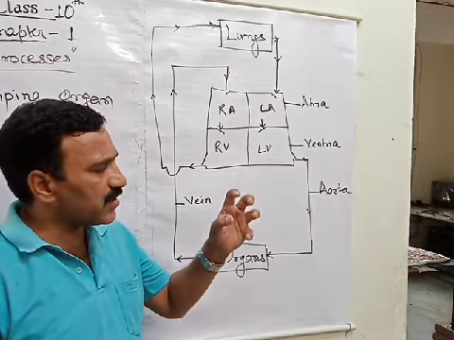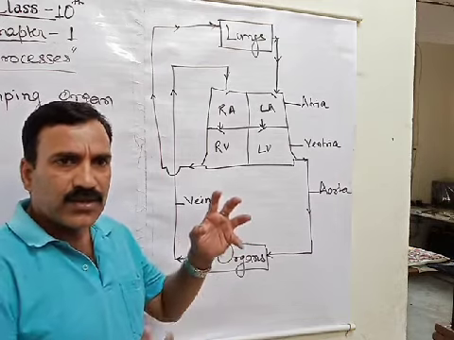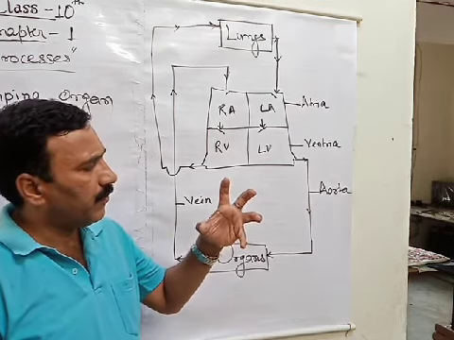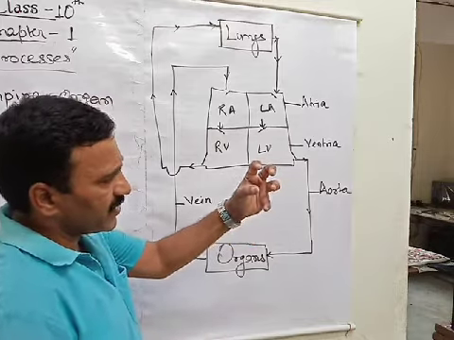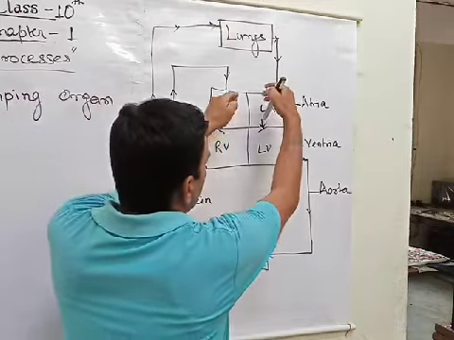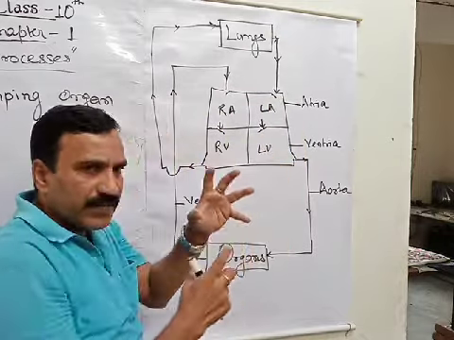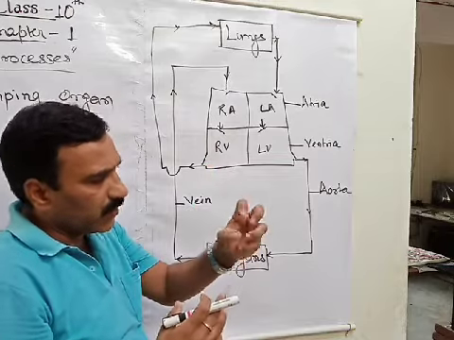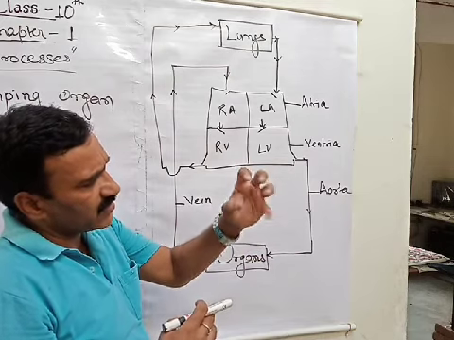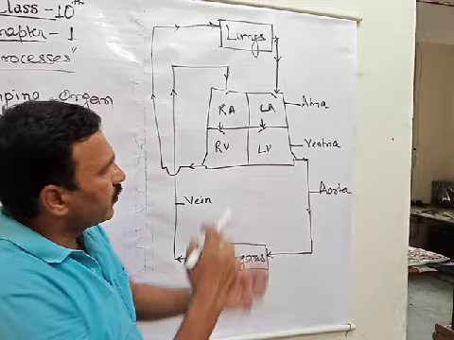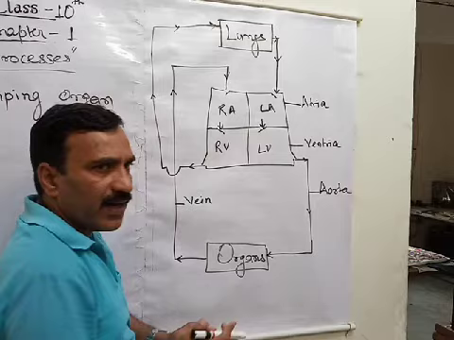That means one expansion, contraction, and after that a pause. Again one expansion, one contraction, then followed by a little pause. Lub-dub, lub-dub, this way. What happens when the first contraction takes place? This blood is squeezed in the lower chamber and just followed by the second contraction. Suppose this is the first and this is the second. Got it? On the second pump, this moves out. Got it? After that, again a pause.